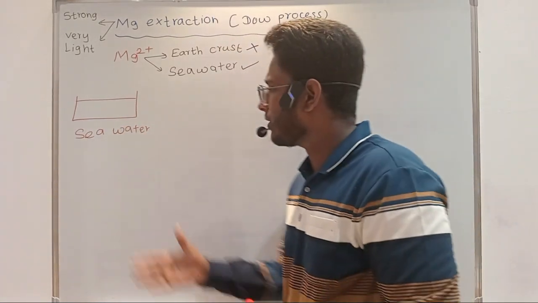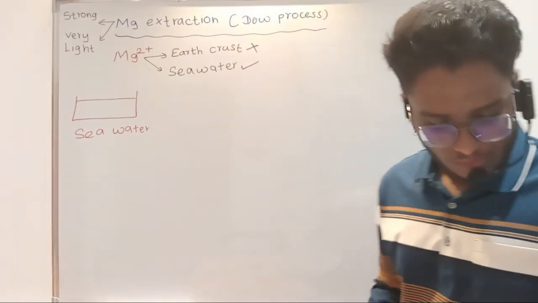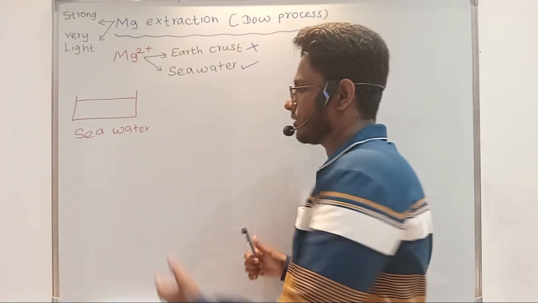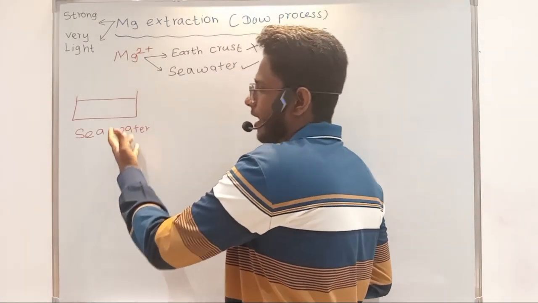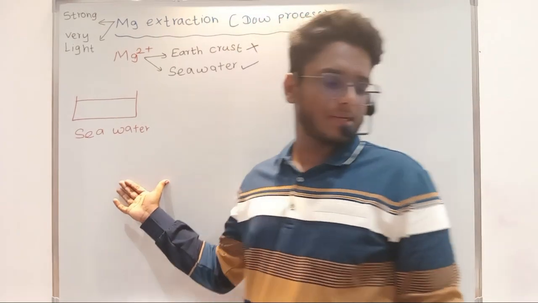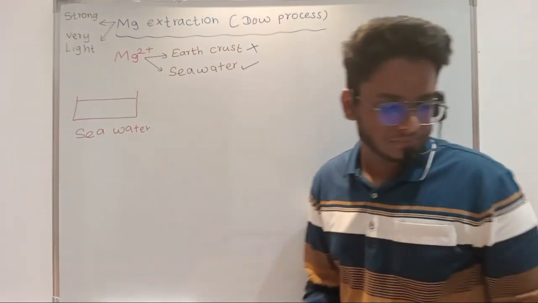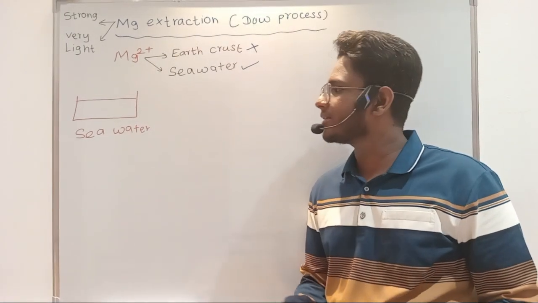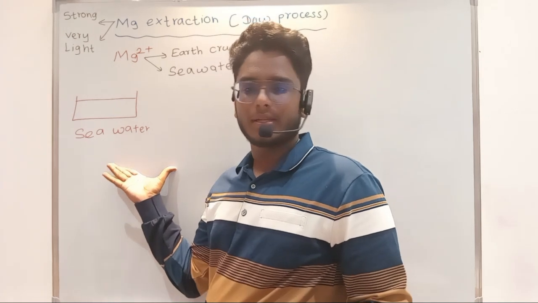Now when you analyze this seawater, what will be the ions that will be present inside it? Definitely seawater will have ions inside it. Any ideas what the ions present in the seawater will be?